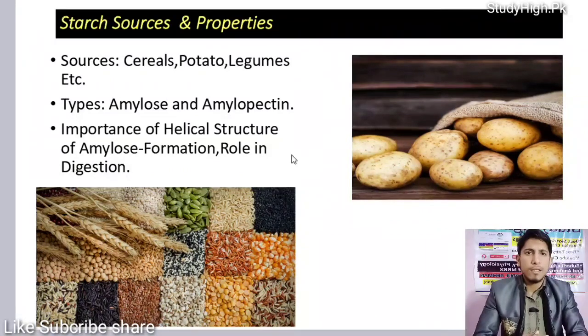In the next lecture we will discuss glycosaminoglycans. We are going to start our next chapter that consists of GAGs and glycoproteins.